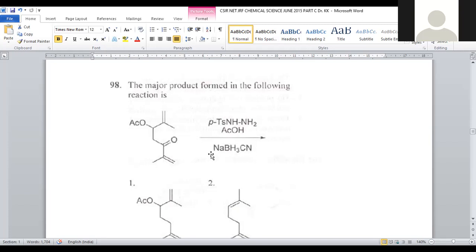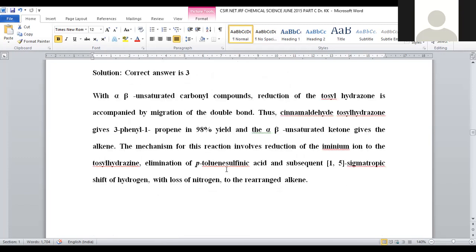Sodium cyanoborohydride will be added. It is a mild reducing agent, selective only for carbonyl rather than ester. Here we have ester and carbonyl both, but sodium borohydride is selective for ketonic reduction but not ester reduction. Let us see what the mechanism is and what will proceed.